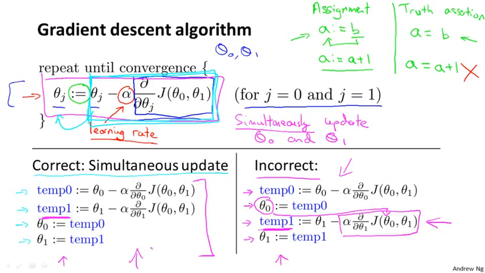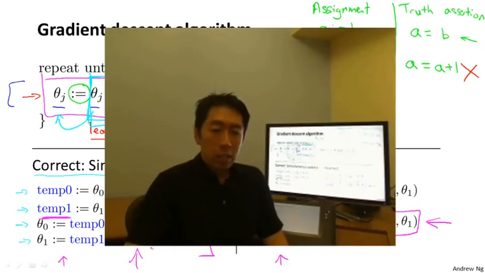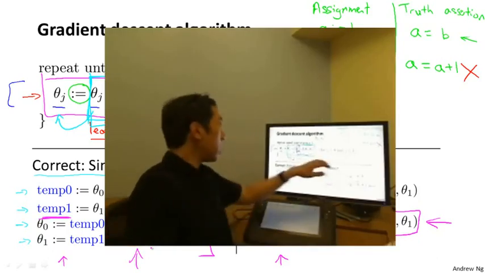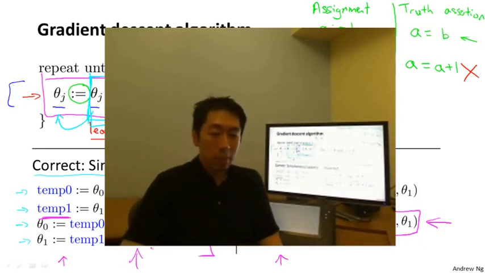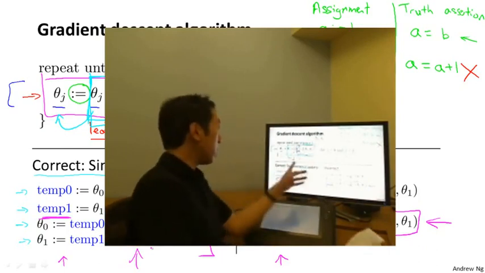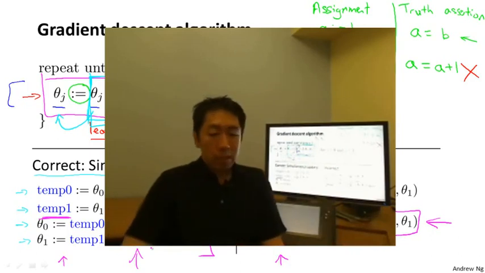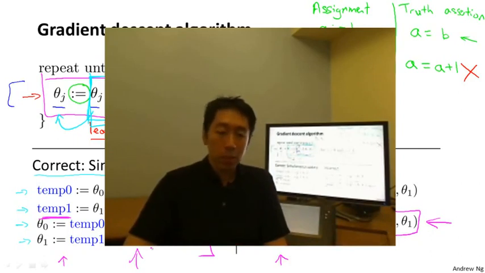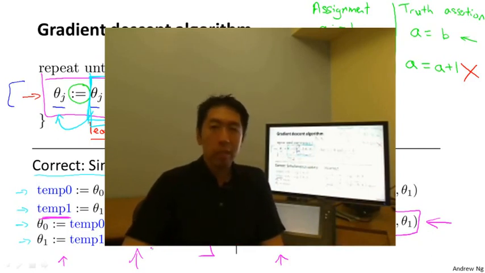So that's the outline of the gradient descent algorithm. In the next video, we're going to go into the details of the derivative term, which I wrote out but didn't really define. If you've taken a calculus class before, and if you're familiar with partial derivatives and derivatives, it turns out that's exactly what that derivative term is. But in case you aren't familiar with calculus, don't worry about it. The next video will give you all the intuitions and will tell you everything you need to know to compute that derivative term, even if you haven't seen calculus or partial derivatives before. With the next video, hopefully we'll be able to give you all the intuitions you need to apply gradient descent.